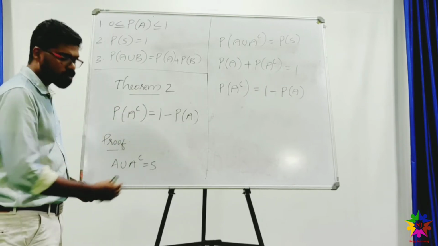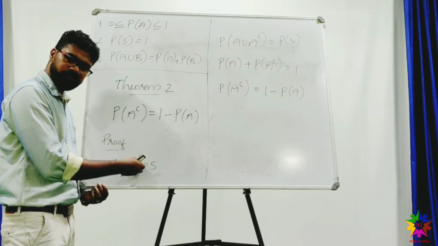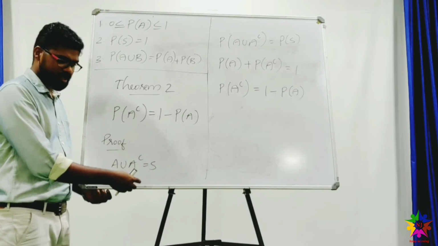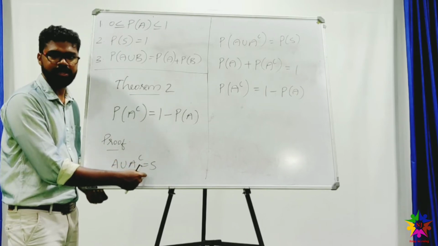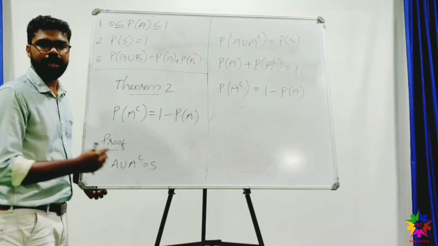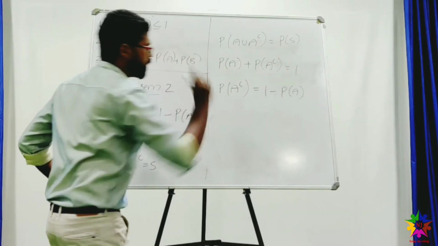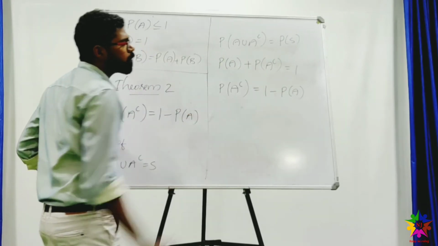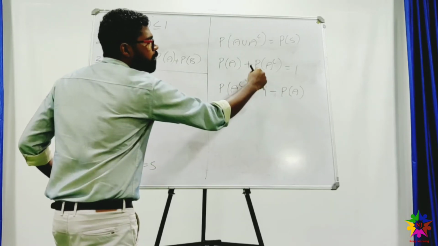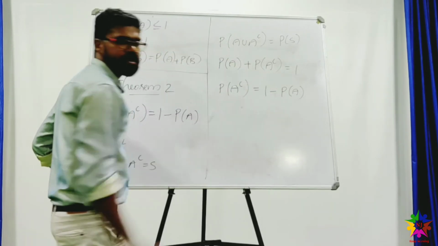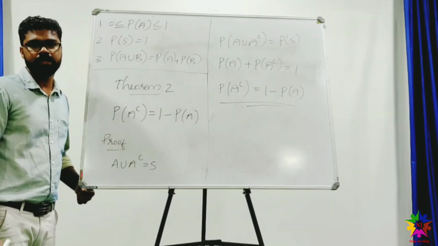Let A union A complement is equal to S. We have discussed that A complement means the events that are included in S, not in A. So A union A complement is equal to S. Let probability of A union A complement be equal to probability of S, and we know that probability of S is equal to 1. And probability of A plus probability of A complement is equal to 1. Therefore, we can derive probability of A complement is equal to 1 minus probability of A. So this is the second theorem of axiomatic definition.